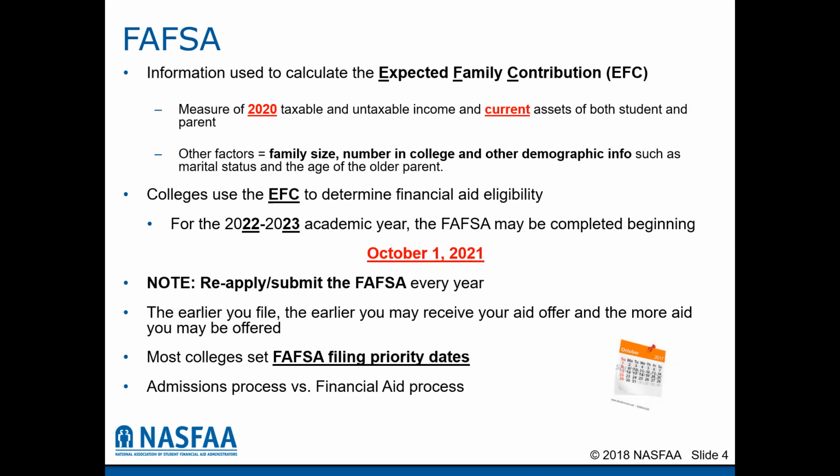However, that college may not bring that FAFSA into their student management system and evaluate the student's eligibility for aid until it has an admissions application to match up with it. So we don't discourage students from adding colleges and universities on the FAFSA when they submit it, but understand you may not hear from that college until they have received your admissions application.